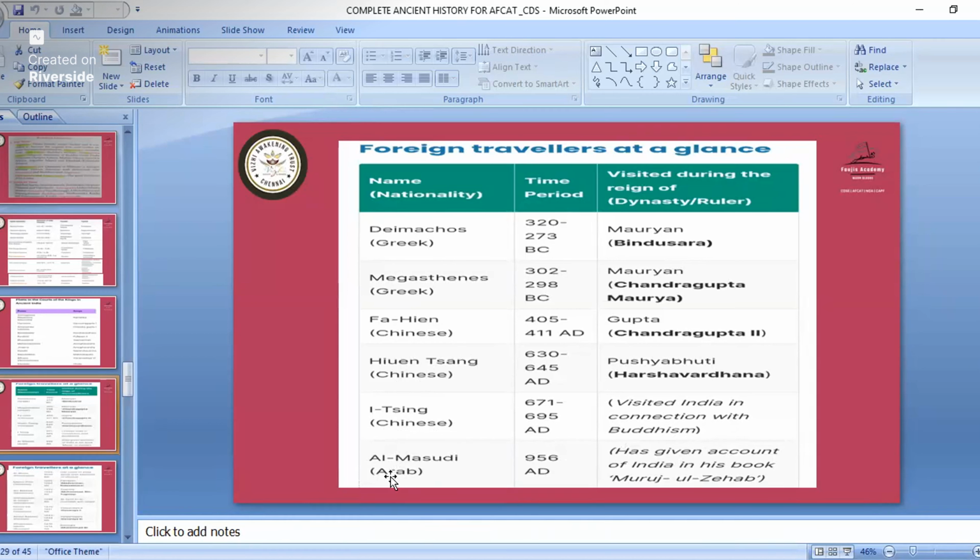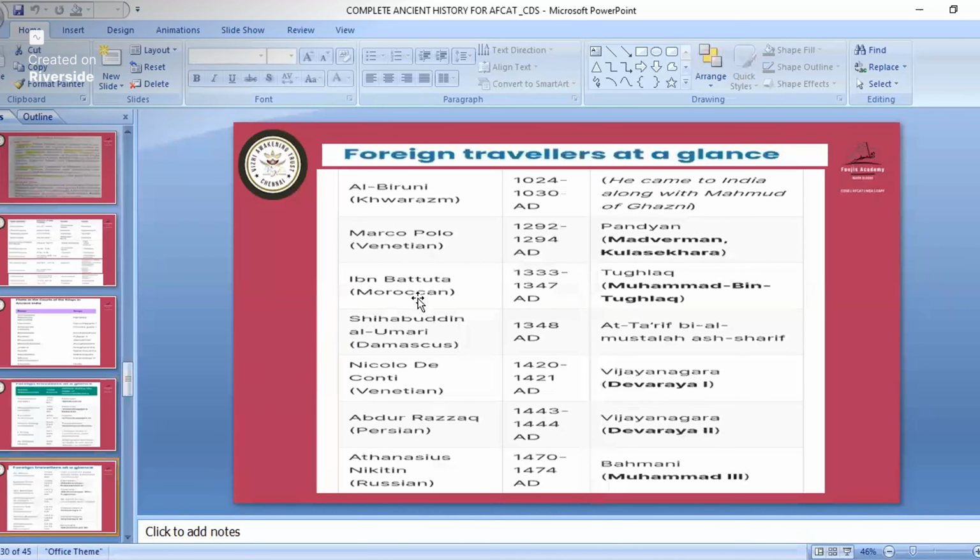Al-Masudi, from Arab, has given an account of India in his book Muruj al-Dhahab. Now we will see some others also. Al-Biruni came to India along with Mahmud of Ghazni.